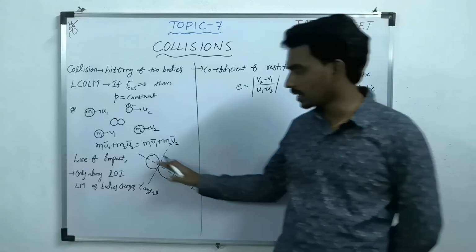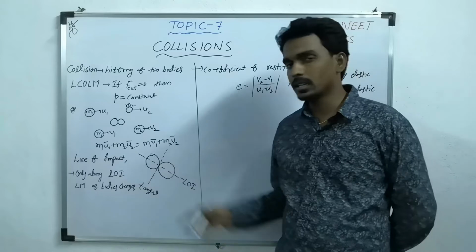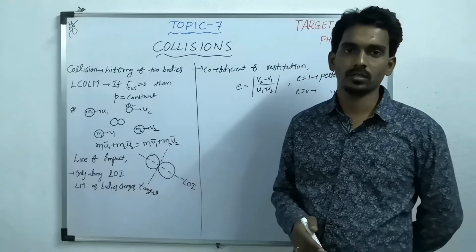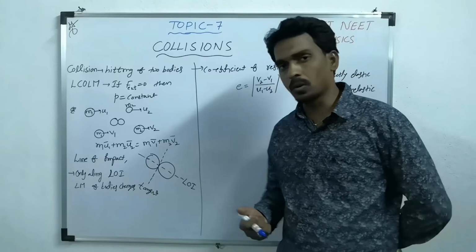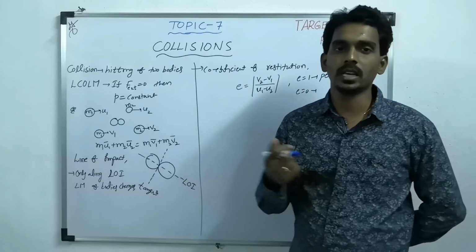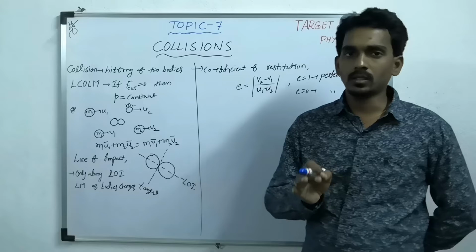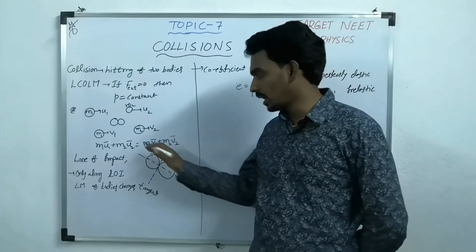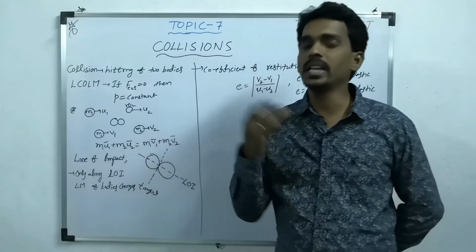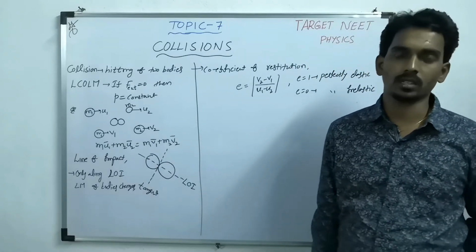And what is the importance? Along this line of impact only they get contact force while colliding with each other. So due to that force, their momentum changes, their velocity component changes. That's why when collision takes place, the velocity component along the line of impact only changes. The other component remains constant.